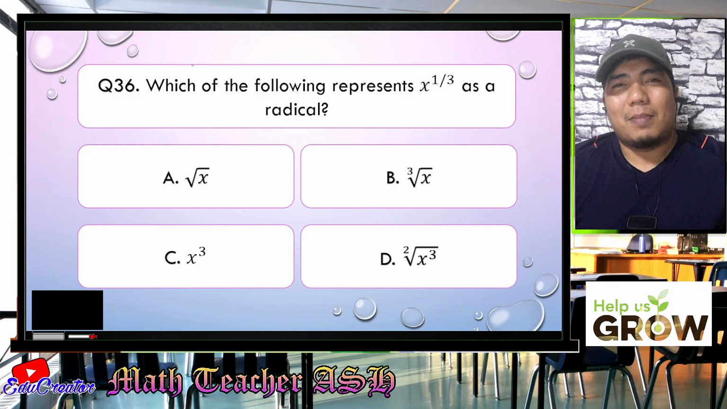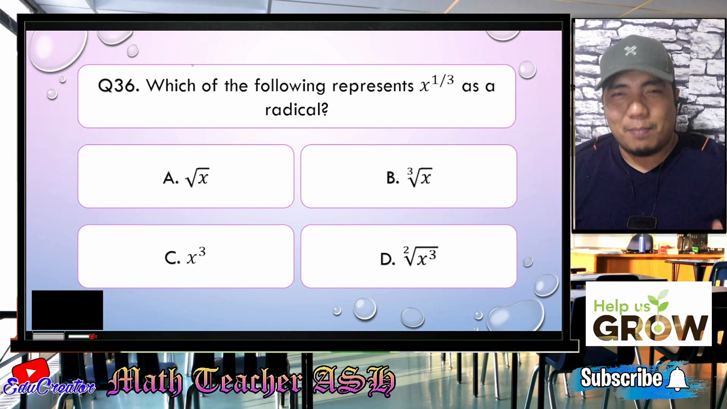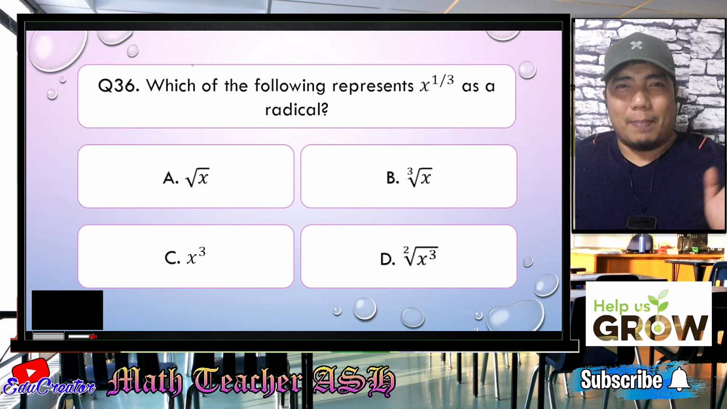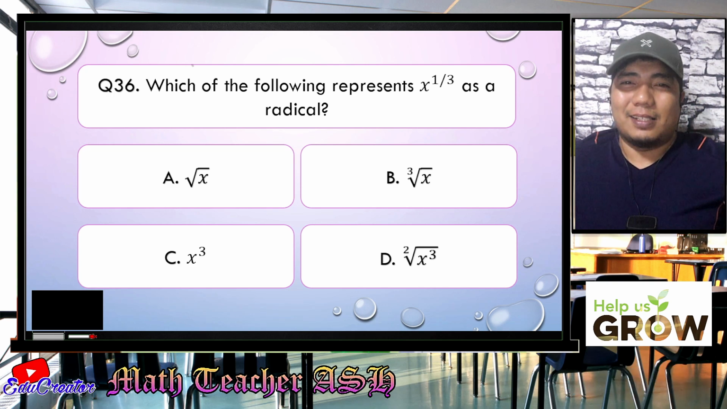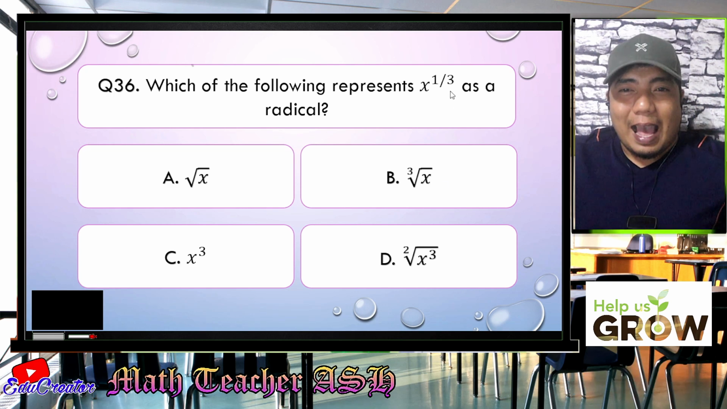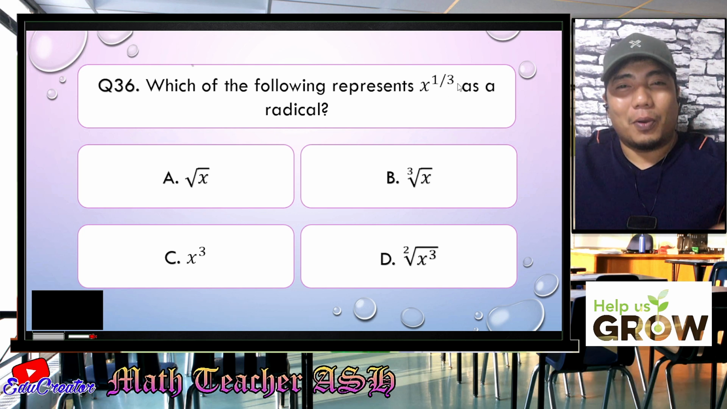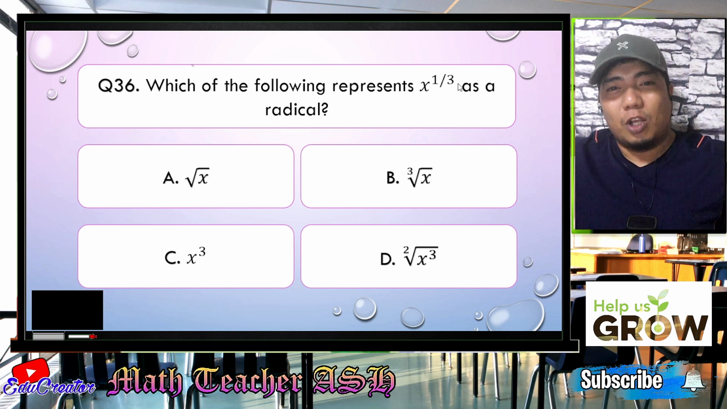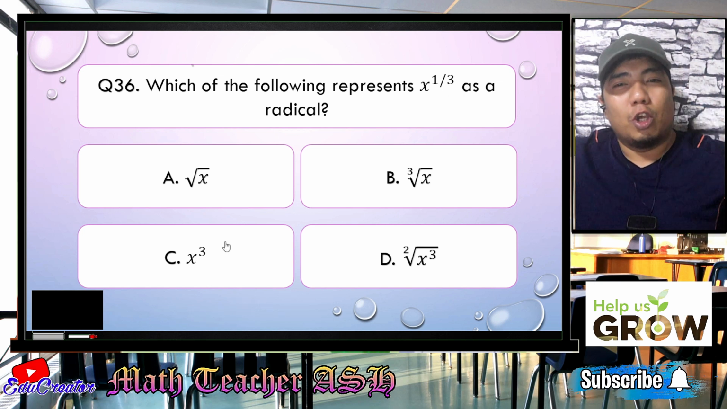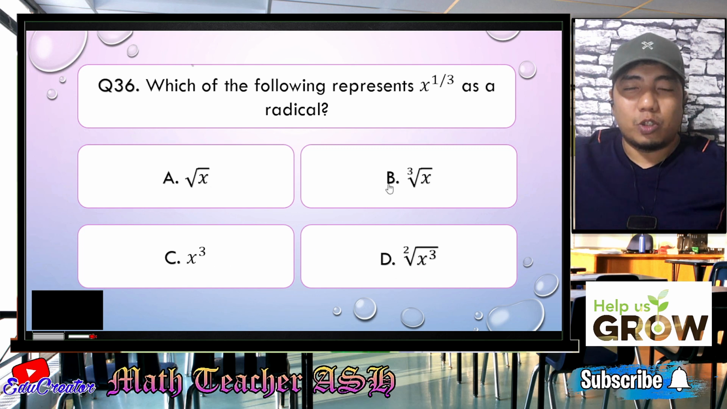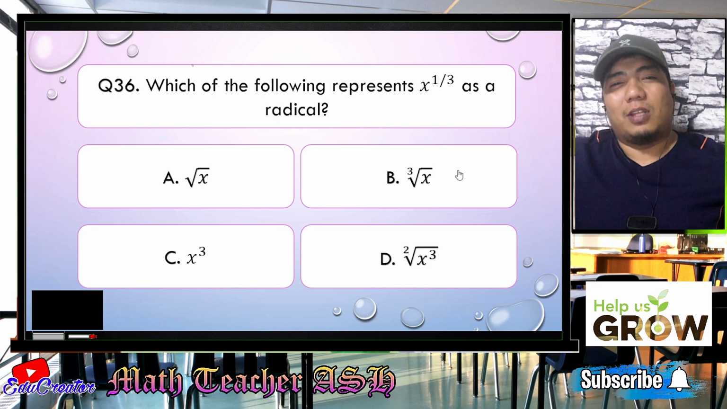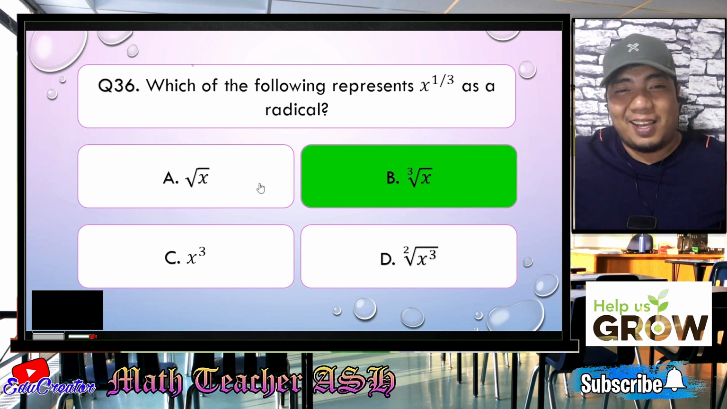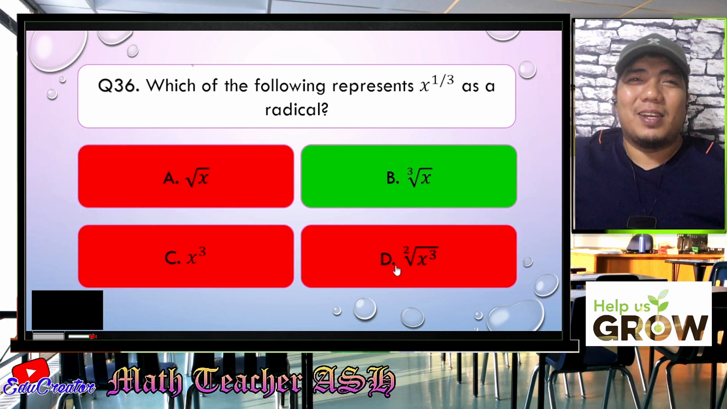All right, my dear math learners, if you can remember our discussion earlier about converting rational exponents into radical expressions, what happens to our denominator? Okay, it becomes the index. So that will become cube root. So basically, among the four choices here, this is the only expression with the cube root, or 3, as its index. So therefore, the correct answer is letter B. Right. Easy, right? Very easy, my dear math learners.